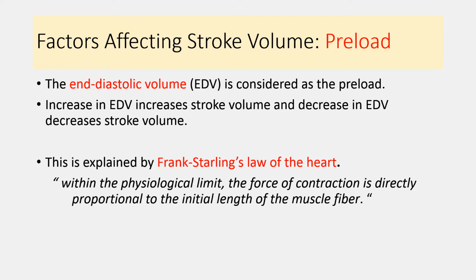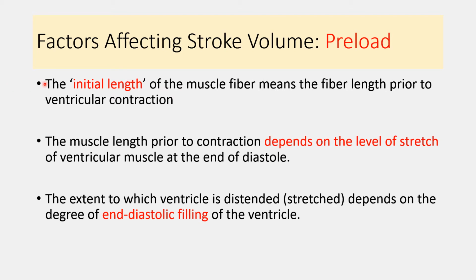and it states that within physiological limit, the force of the contraction is directly proportional to the initial length of the muscle fiber. Now, in this definition, the initial length of the muscle fiber means the length of the muscle fiber prior to the ventricular contraction. This initial length depends on the level of the stretch of the ventricular muscle at the end of the diastole. And as you all know, this level of the stretch of the ventricular muscle at the end of the diastole depends on the end diastolic volume.